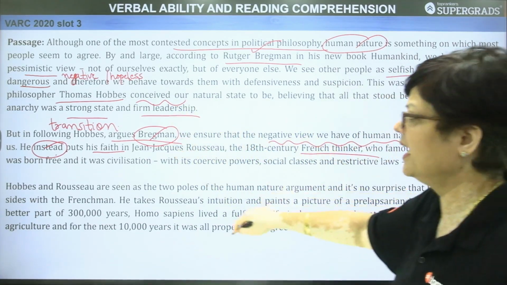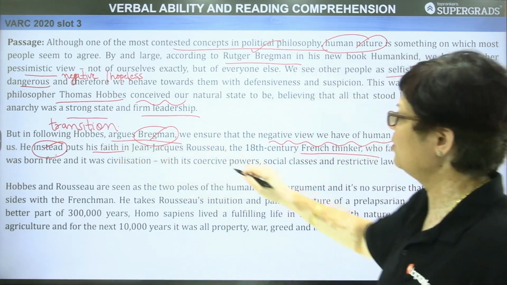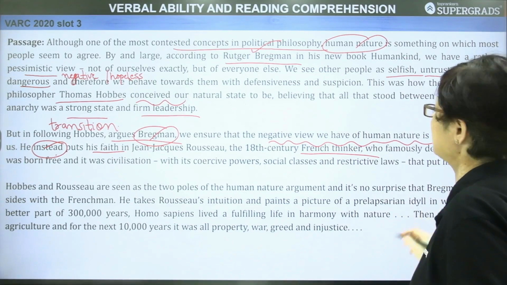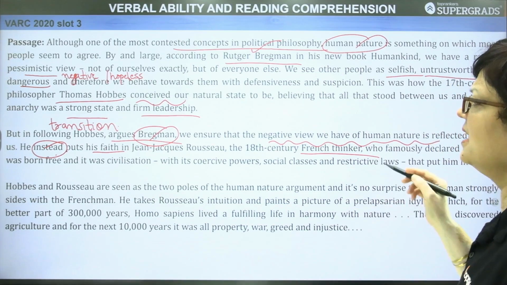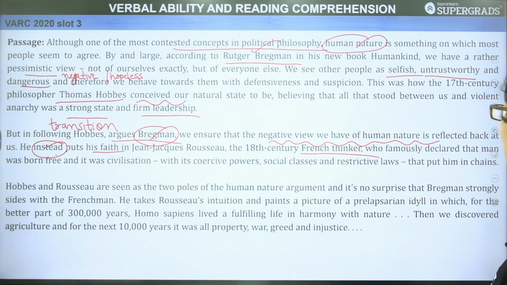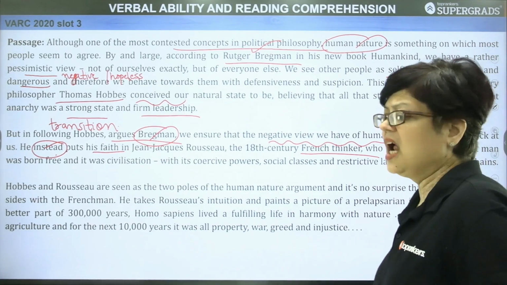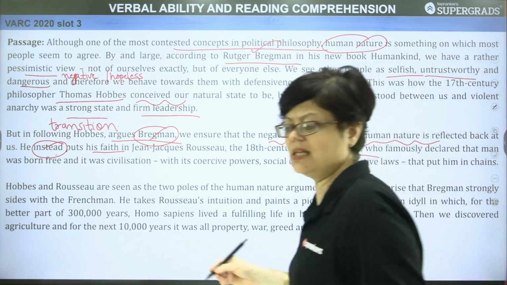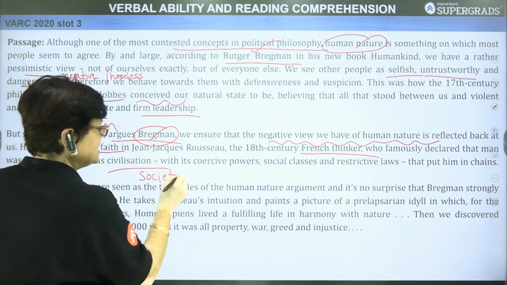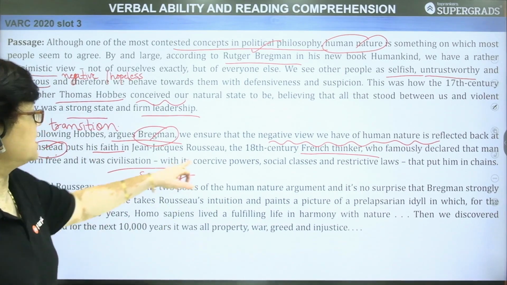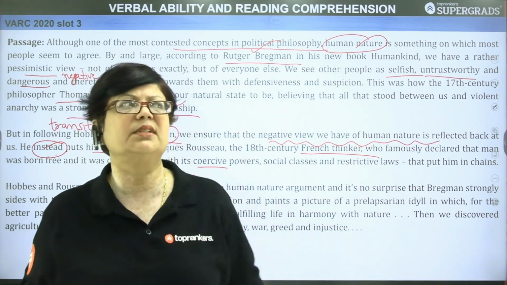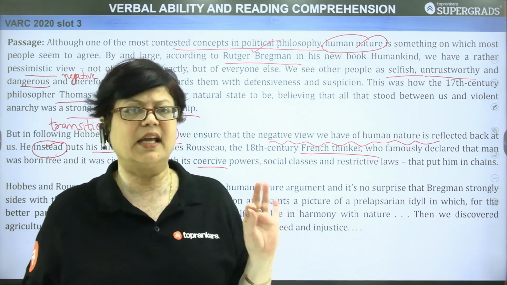Let us read this again. But in following Hobbes, argues Bregman, we ensure that the negative view we have of human nature is reflected back at us. He instead puts his faith in Jean-Jacques Rousseau, the 18th century French thinker who famously declared that man was born free and it was civilization. Civilization means society, culture, societal presence, societal pressure with its coercive powers. Coercive is something where you force somebody to do something against his free will.